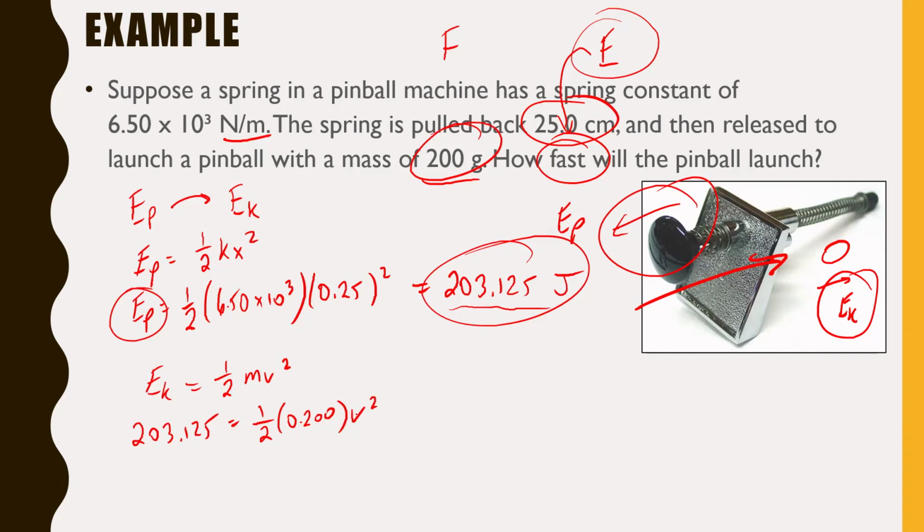Now it's just a matter of solving for that v squared there. I'll just do this all in one go just to save some time, because I've been kind of dawdling on this one today. So v equals 45.1, and just think about what units velocity is. It's, of course, meters per second. There we go. Nifty. Okay, so the idea here is law of conservation of energy still applies.